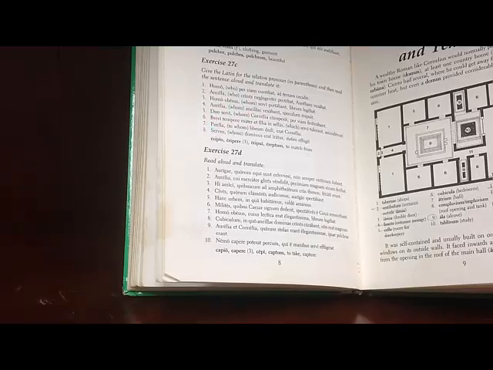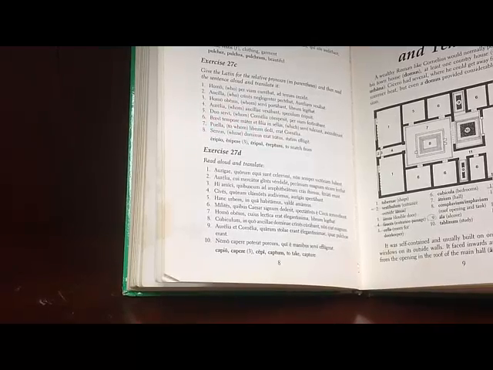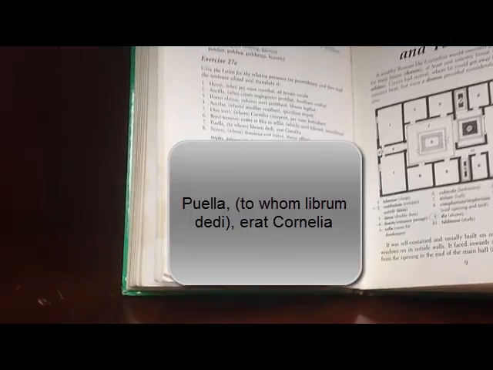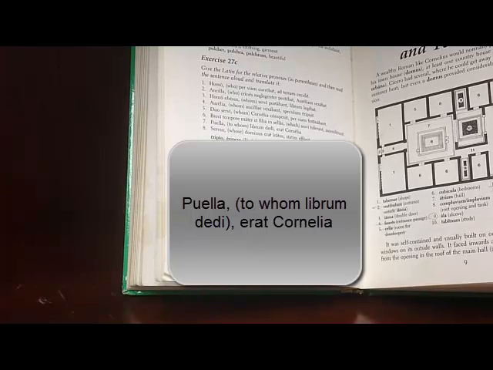Number 7. Puella, to whom librum dedi erat Cornelia. Alright, well, since they tell you to whom, and you know puella is singular, you know it's going to be cui, because it's all three cuis. But let's do it the other way anyway. So, translate the part of the sentence that doesn't involve the relative pronoun first. Puella erat Cornelia. The girl was Cornelia. Really tough Latin sentence. But let's learn more about the girl.